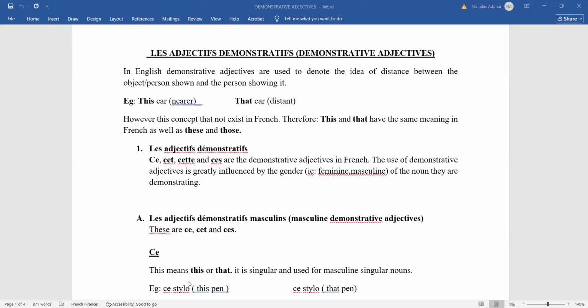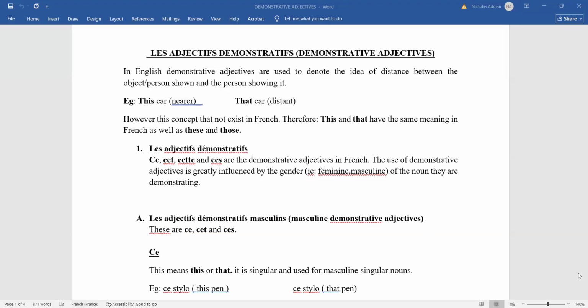So we have ce, which is C-E. We also have cet, spelled C-E-T. We have cette, C-E-T-T-E, and ces, C-E-S. And these are the demonstrative adjectives in French. The use of demonstrative adjectives is greatly influenced by gender. So here too, we see that the gender will influence the choice of the demonstrative adjective, right? Whether the noun is masculine or feminine is what will make us choose a particular demonstrative adjective.